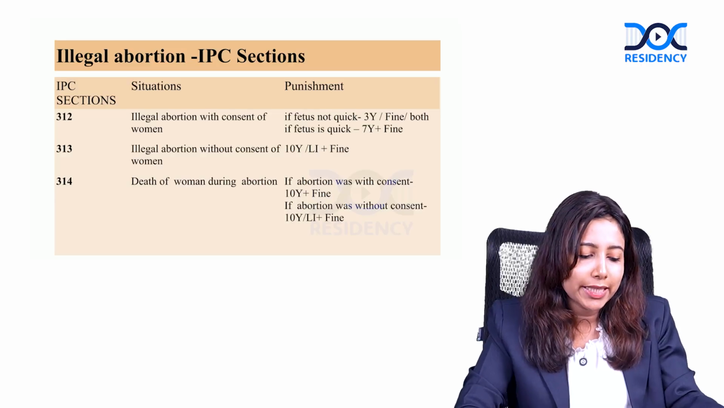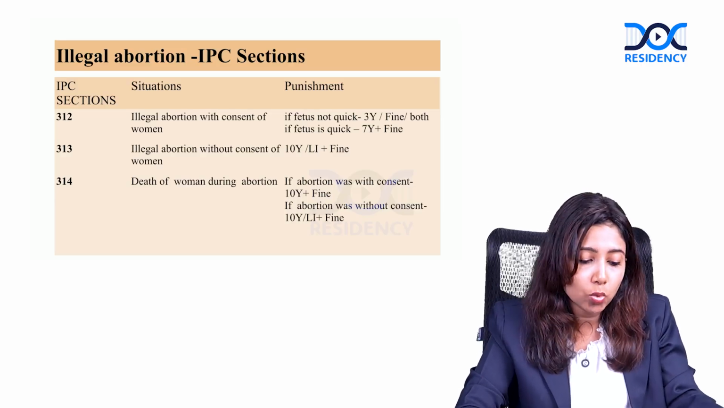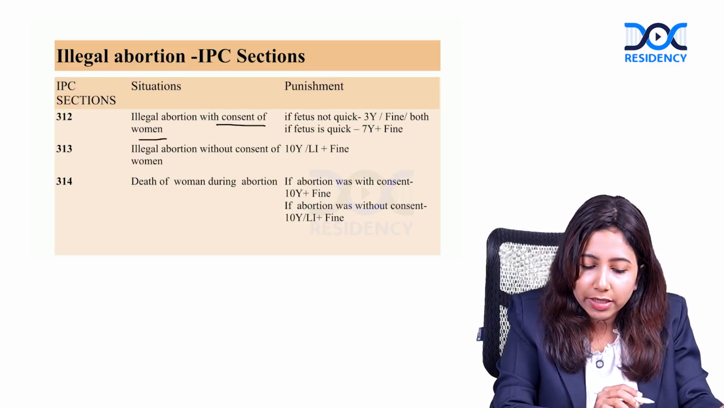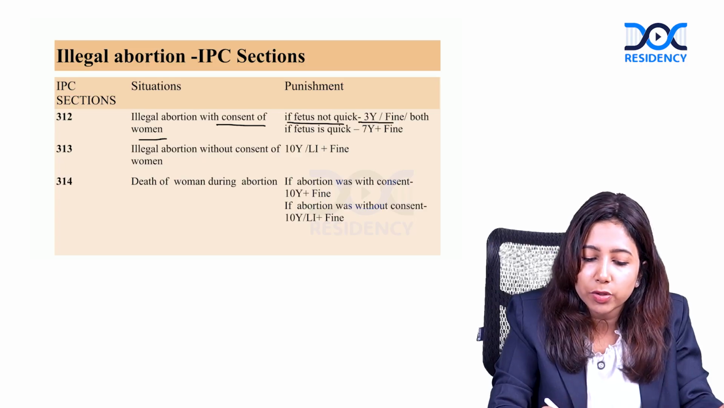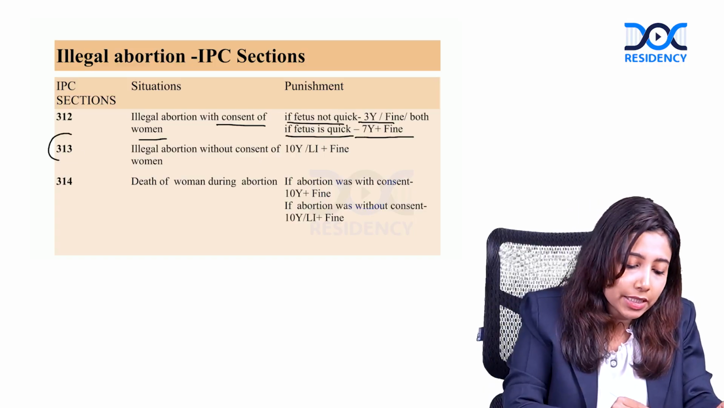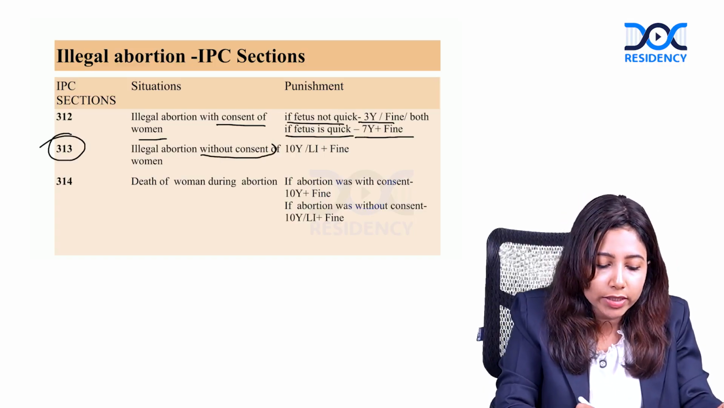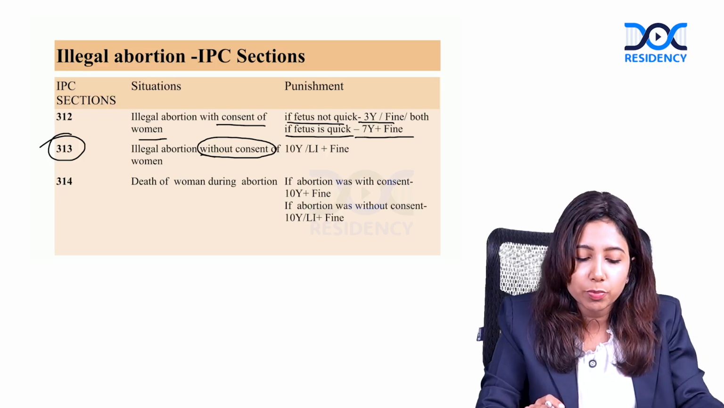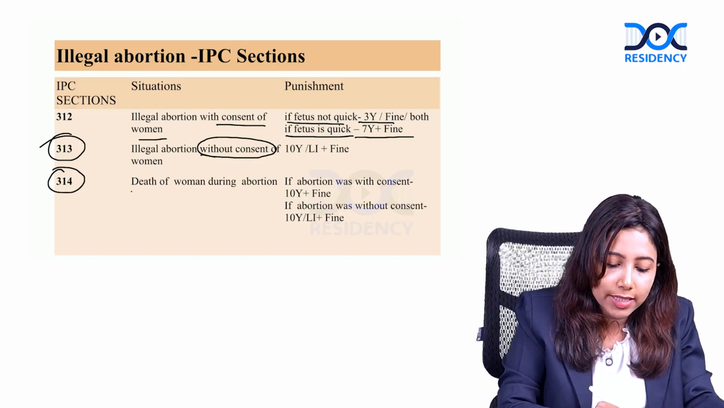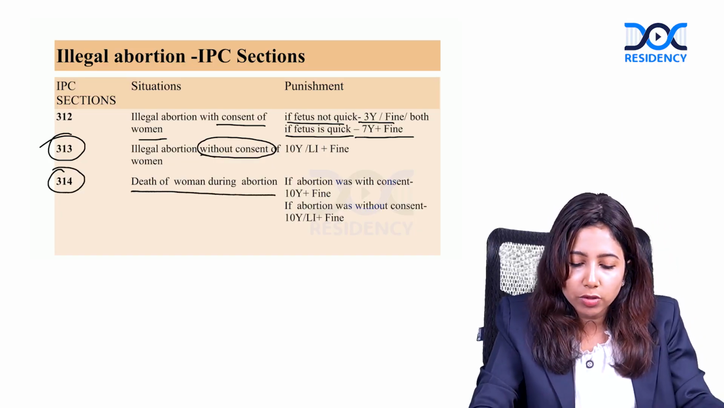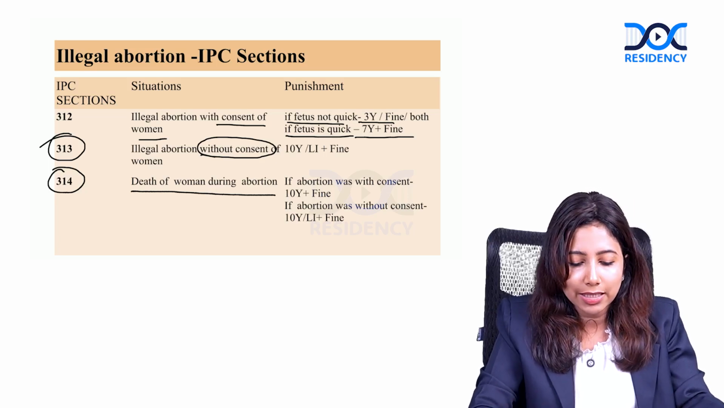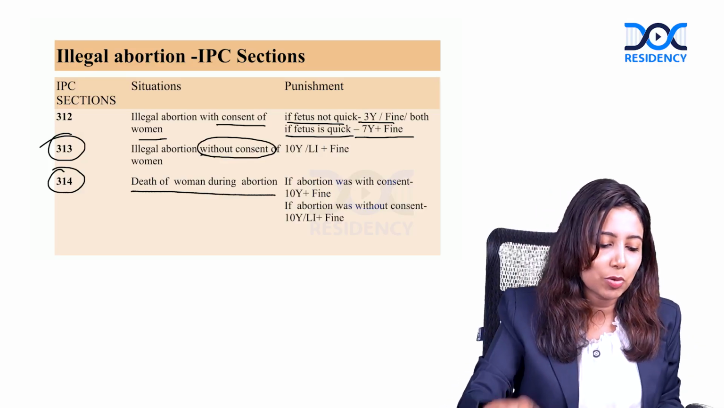Now a quick word about illegal abortion. Section 312 describes illegal abortion with consent of the woman. The punishment is 3 years if the fetus is not quick, and 5 years with fine if the fetus is quick. Section 313 describes illegal abortion without the consent of the woman, with a punishment of 10 years or lifetime imprisonment with fine. Section 314 is death of the woman during abortion. If the abortion was done with consent, it is 10 years with fine. If it was done without consent, it is 10 years or lifetime with fine. So this is about illegal abortion.